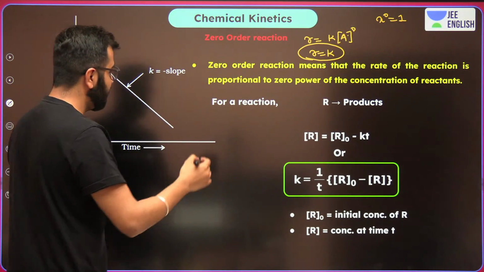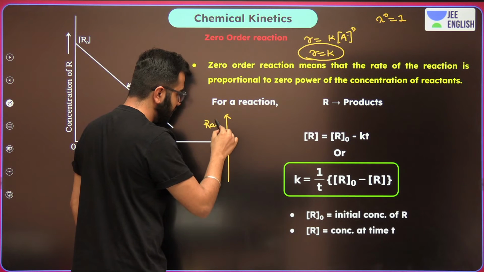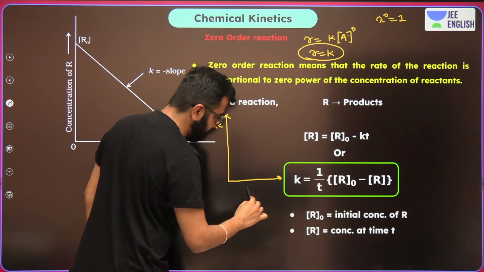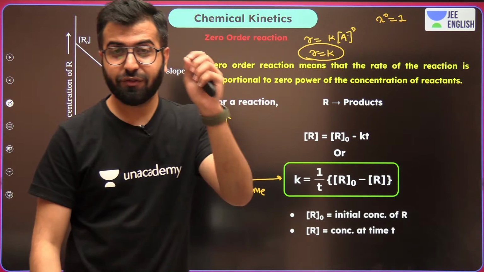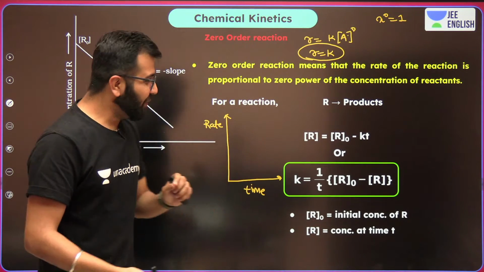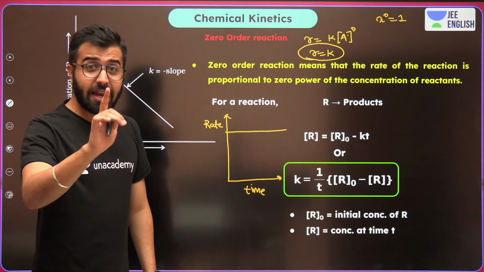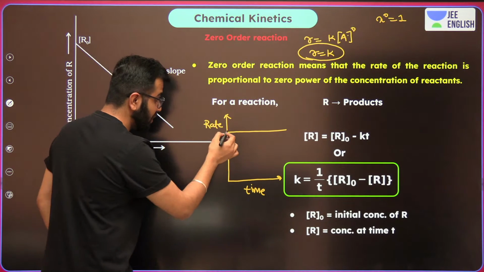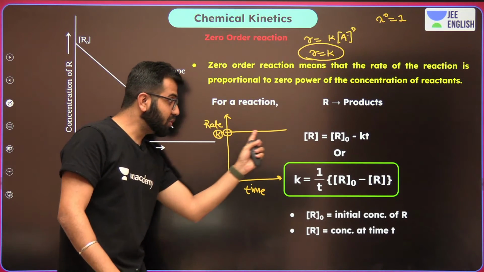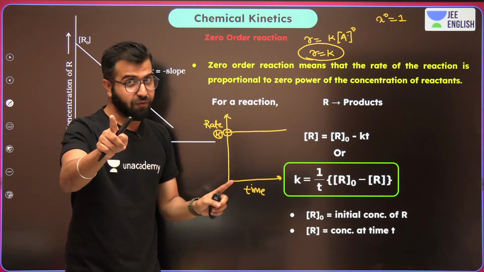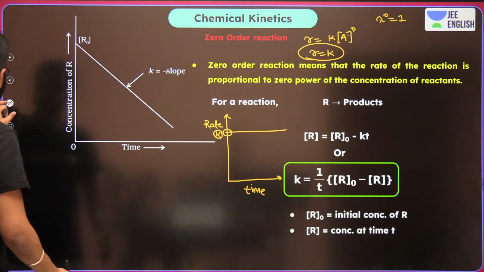Now pay attention. If you are going to make a graph, on the y-axis you write the rate. On the x-axis, you write time. With time, does the rate of the reaction change for a zero order reaction? Not at all. Over here, it is always going to be constant. So this is what you have to remember. The value over here is K. It's the K value that you are having, and it remains constant throughout the reaction if you do not change the temperature. Okay? So do remember that. With the temperature being constant, the rate constant does not change.